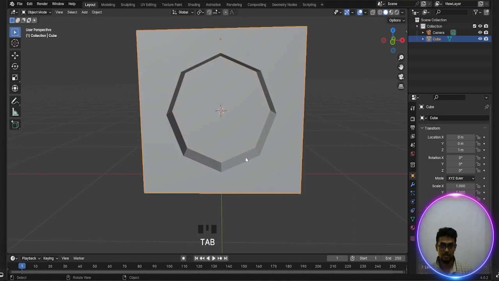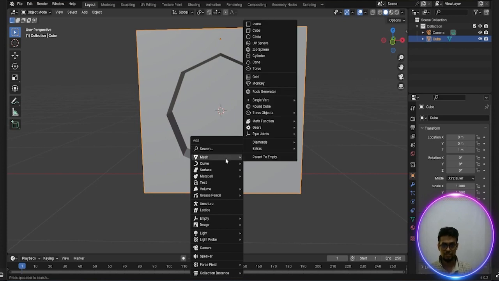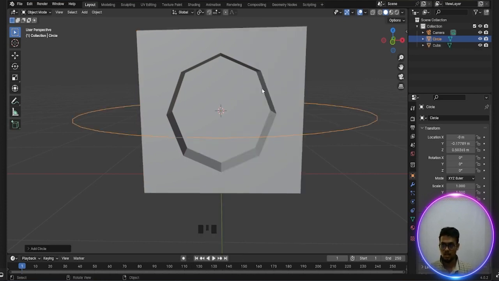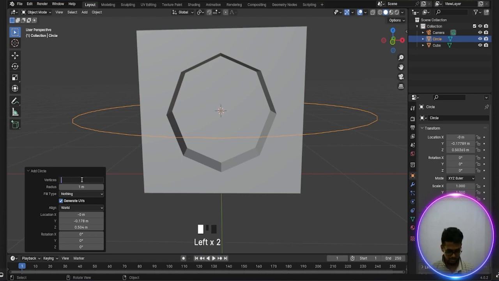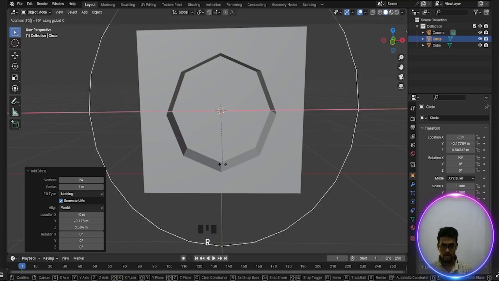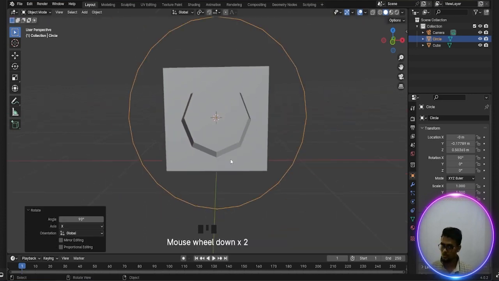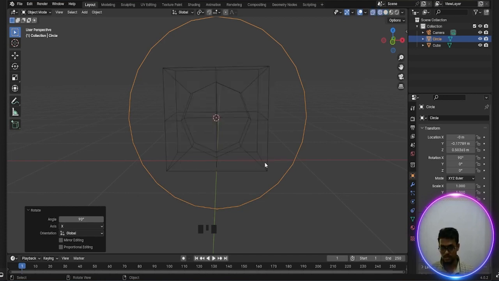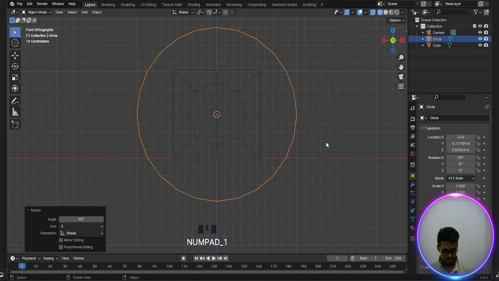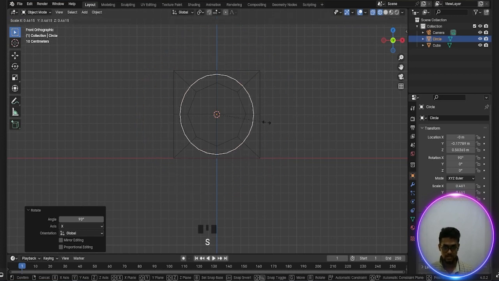Okay, done. Now Tab out and press Shift plus A, go to the mesh and select circle. Okay, before doing that, add circle and vertices 24. Okay, done. And press R and X and 90 degrees. Done. Now press Z and go to the wireframe. Okay, wireframe, press 1 on the numpad. Okay, numpad.